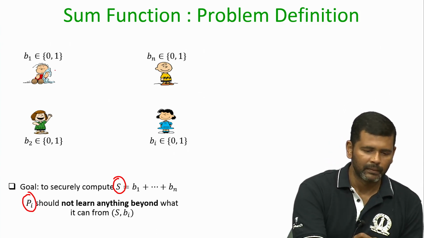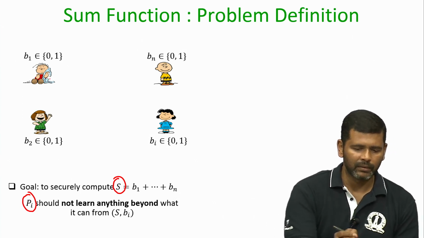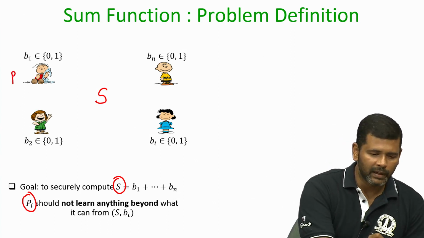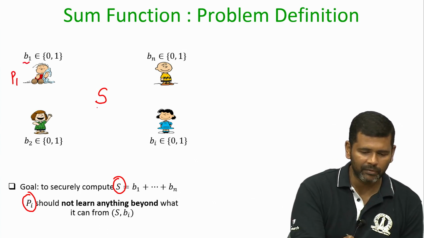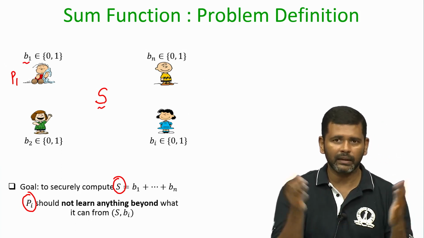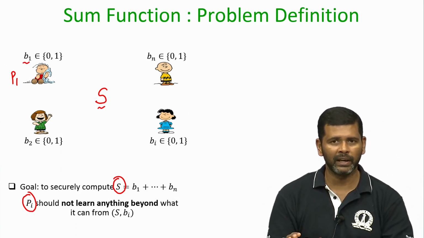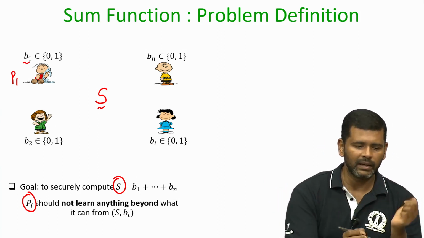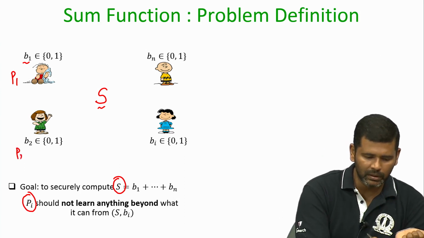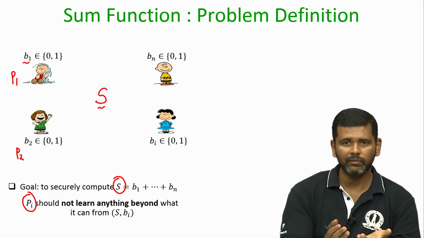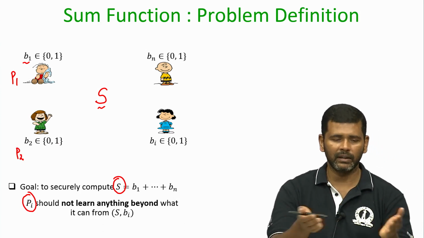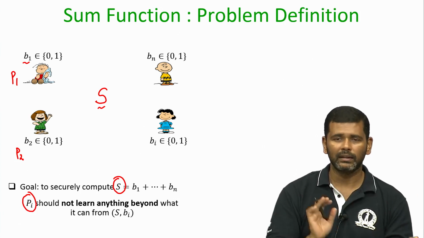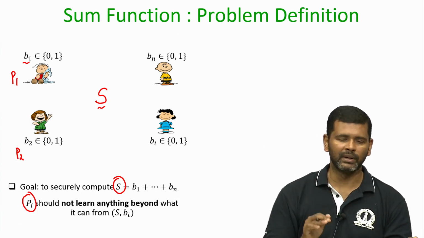That means the sum S will be finally learned by everyone. Now P1 will have its bit B1 and it will learn the final sum S. From that it can infer something regarding the inputs of the remaining parties, only that much should be inferred in the whole protocol. Similarly, P2 will have its own bit and it will learn the final sum. Based on that, it will have some knowledge about the inputs of the remaining parties, that is allowed. Other than that, nothing additional should be revealed, and so on.